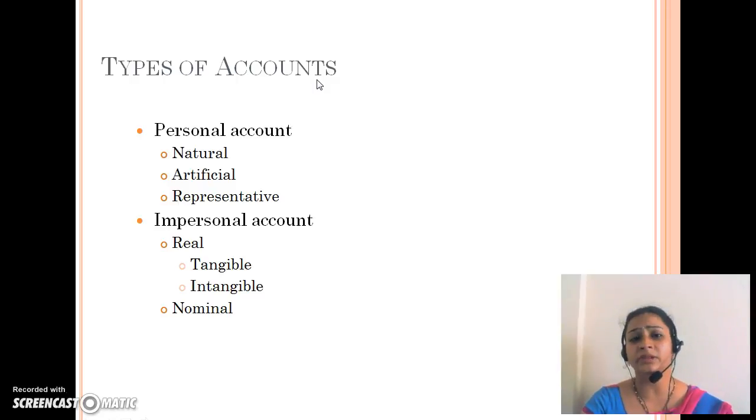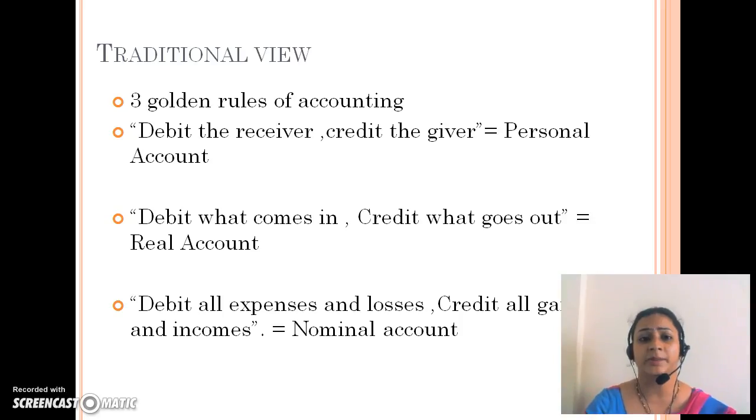Now, how are the rules applied to these types of accounts? The first rule says debit the receiver and credit the giver, and it is applied to the personal account. It means for the personal account, the person who is receiving, that is known as the receiver, you will debit, and the person who is giving, you will credit. Second comes debit what comes in, credit what goes out, and it is applied to the real account. It means you are going to debit whatever is coming in and credit whatever is going out, if it is a real account.